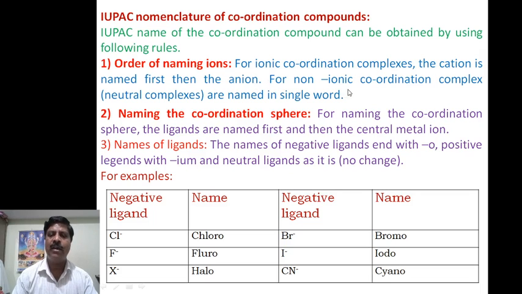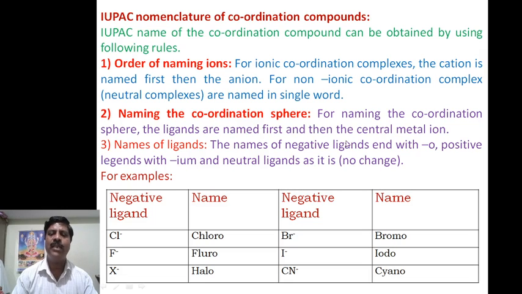For a non-ionic coordination complex or neutral complex, it should be named in a single word. Ionic coordination complexes are written in two words, one cation and another anion, whereas the neutral complex compound should be named in a single word. This is the first rule. Second rule, naming the coordination pair.